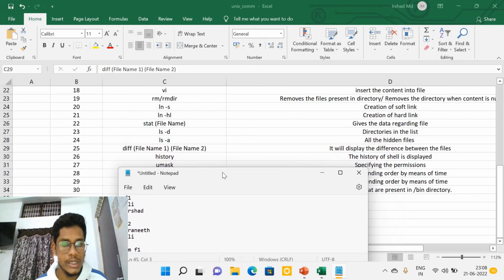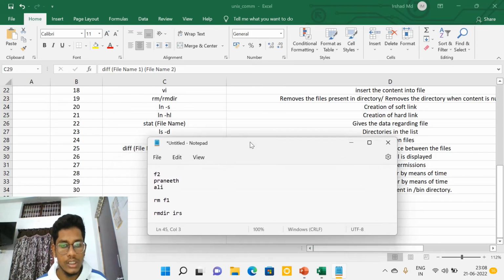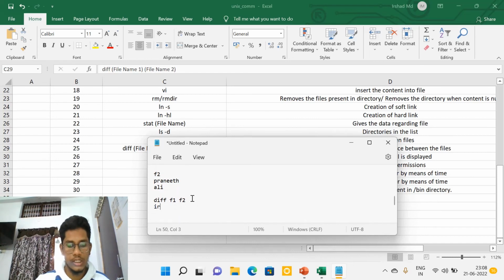If I write this command, diff f1 f2, whatever elements are different will be shown. I mean Pranit is not present and Irshad is not present, right? So here Irshad will be the output and Pranit will be the output.